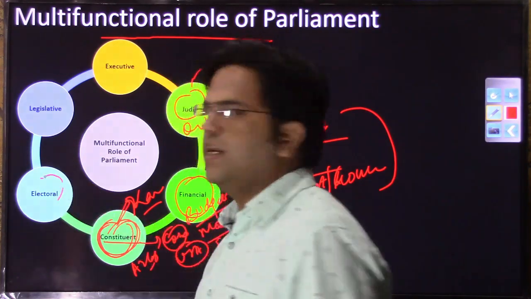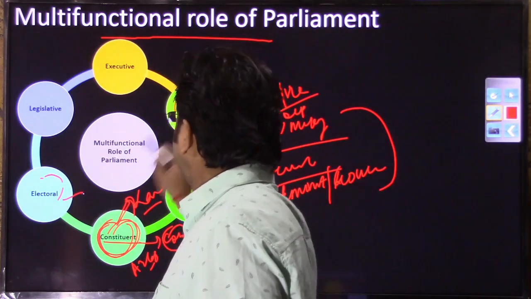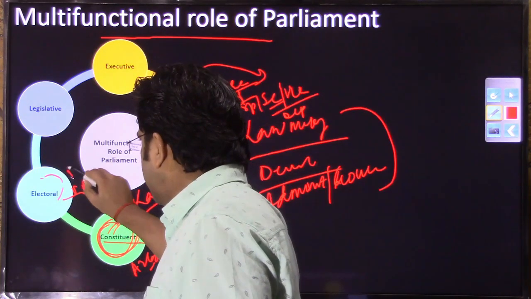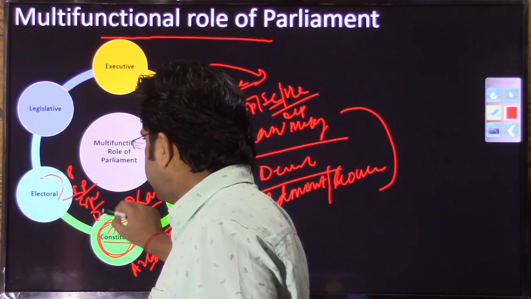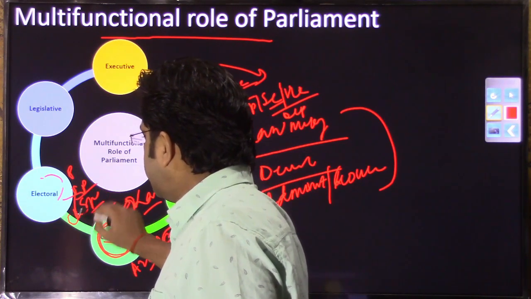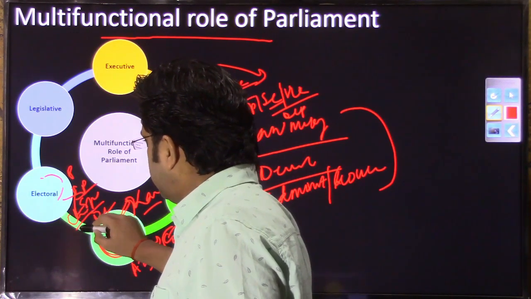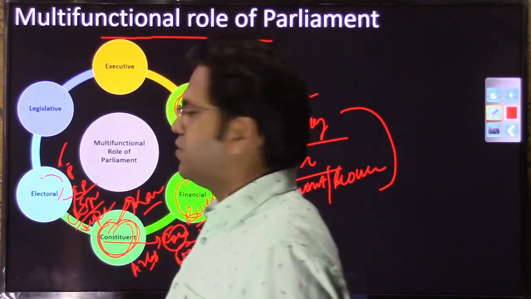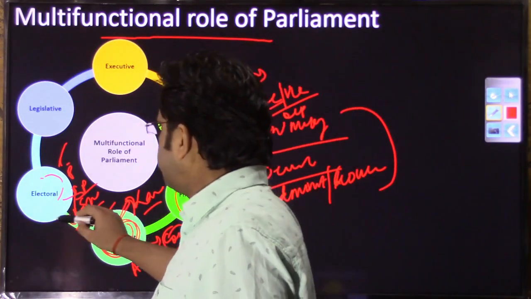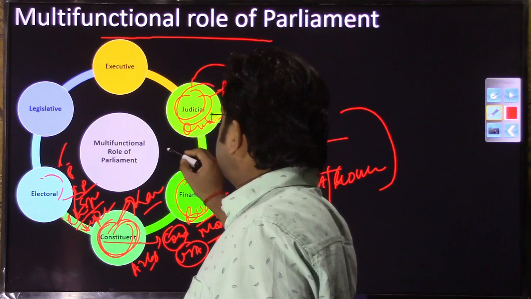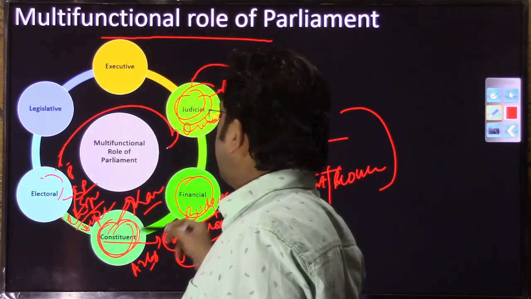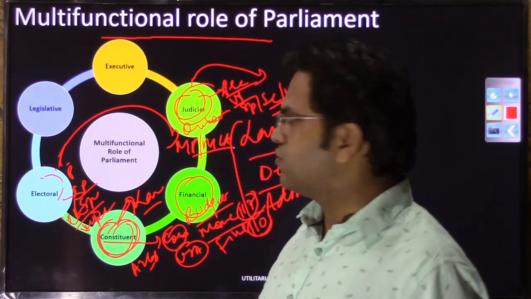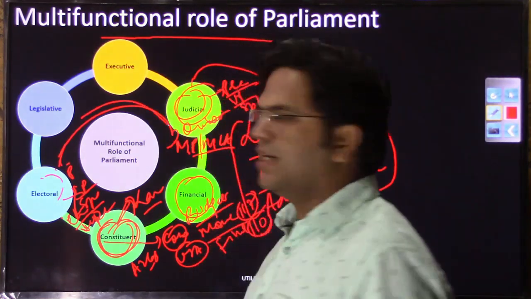Then it has certain electoral powers as well, so it elects. Whoever it had impeached or removed, it can elect: president, vice president, speaker, deputy speaker, chairman (the vice president is the chairman), and deputy chairman. All these people are elected by the parliament, and this comes under the electoral power of the parliament. As part of its electoral power, it also has the power to regulate how members of parliament and members of legislative assembly are elected.